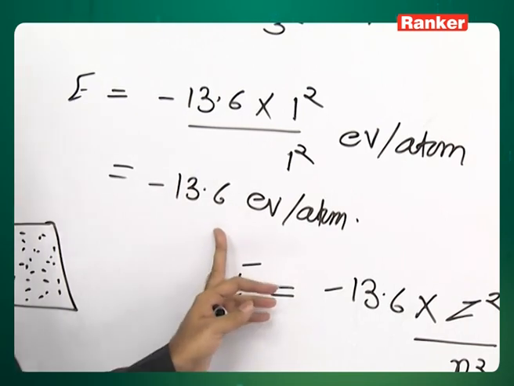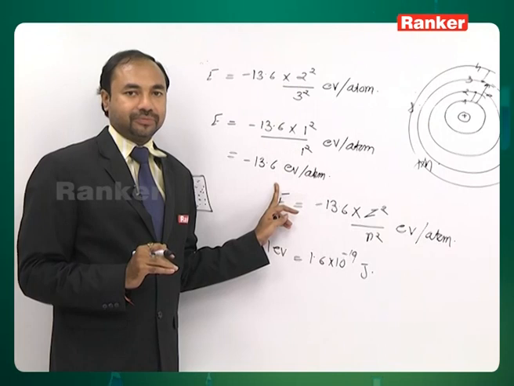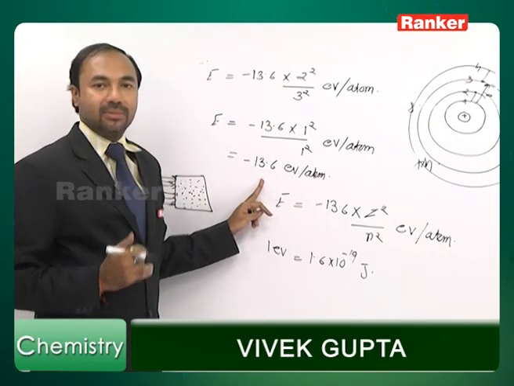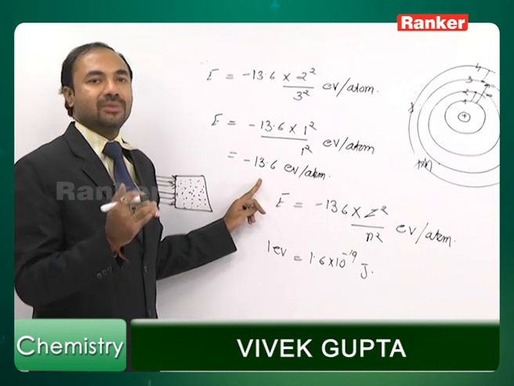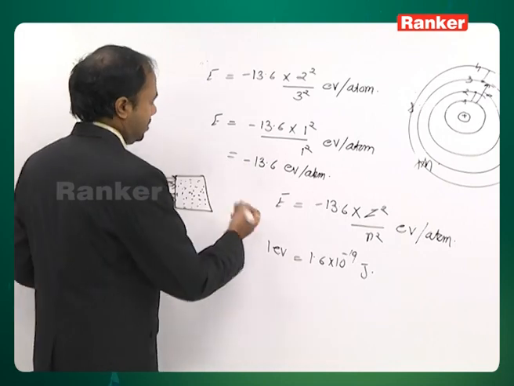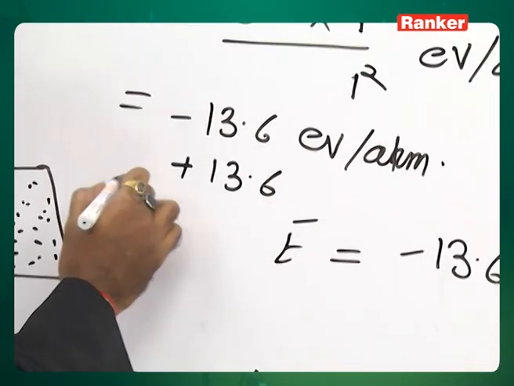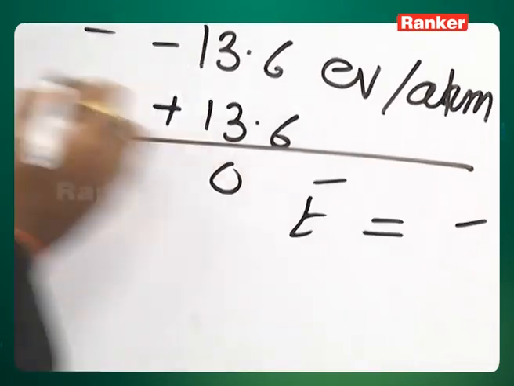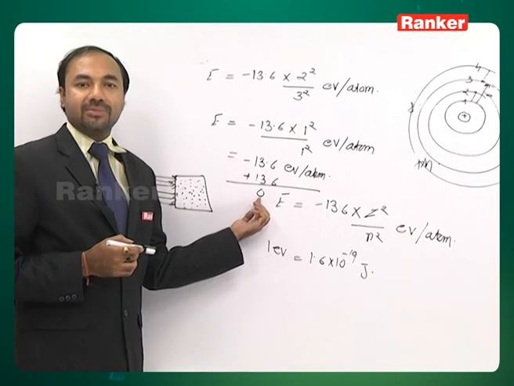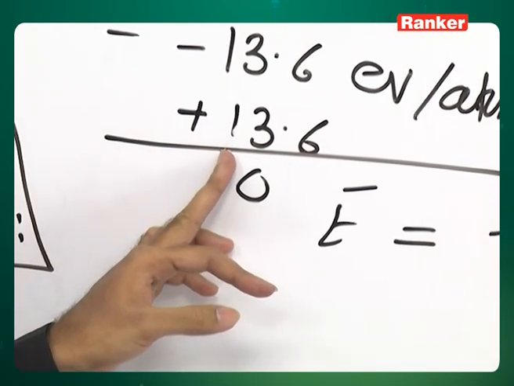This is the energy of the electron when it is present in the first shell of the hydrogen atom. If we want the electron to get out of the atom, then its energy should become 0. To make it 0, obviously plus 13.6 should be provided. Then the net energy of the electron will become 0. That is how the ionization energy of the hydrogen atom becomes equal to 13.6 eV per atom.